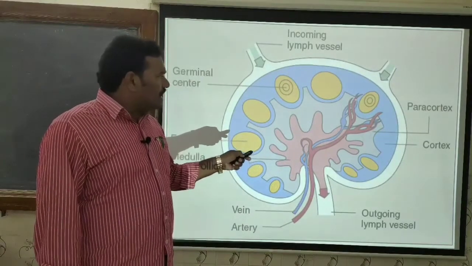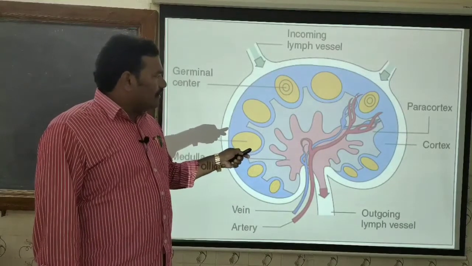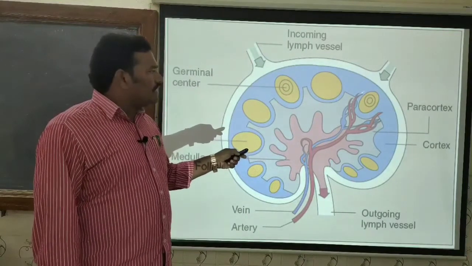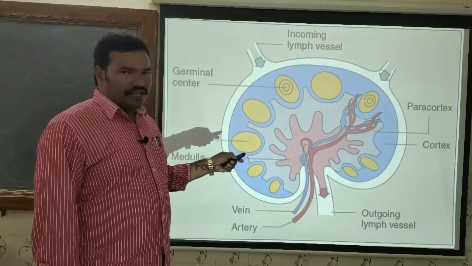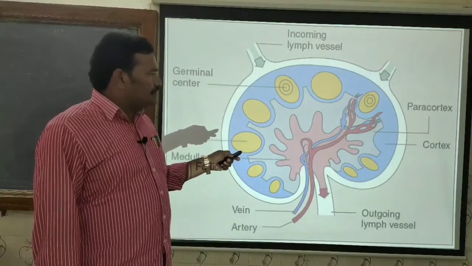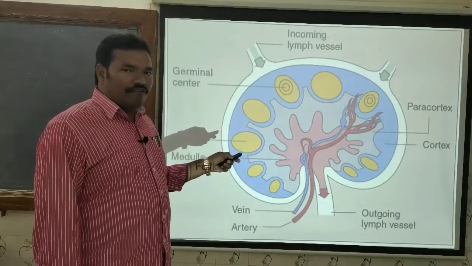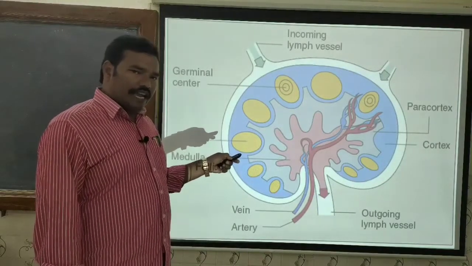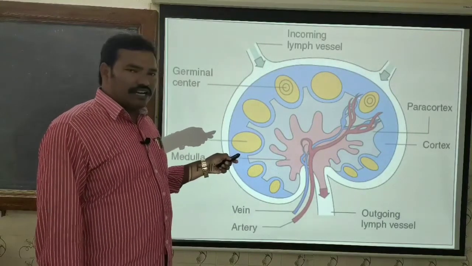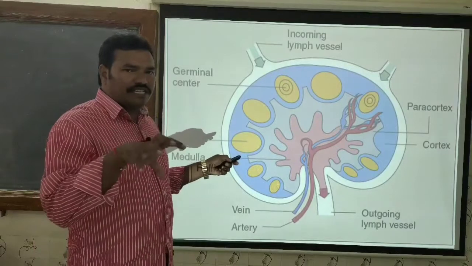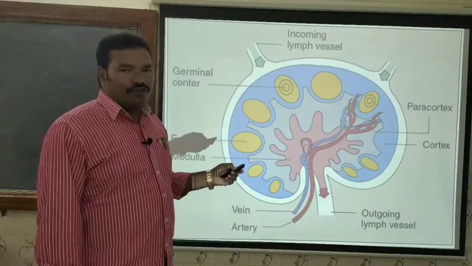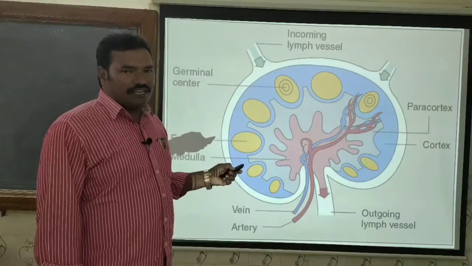These venule walls contain endothelial cells, which are somewhat thick. The wall of the veins, which is made up of thick endothelial cells, is responsible for the extravasation of the lymphocytes which are present in the bloodstream. Through the extravasation, they enter into the lymph node. This is the second reason.